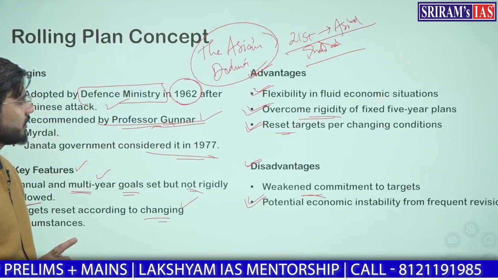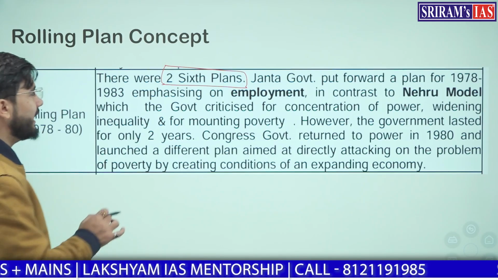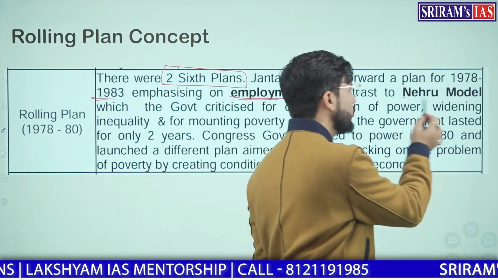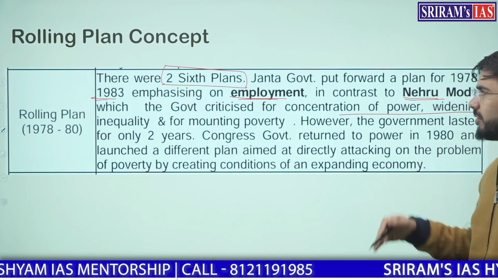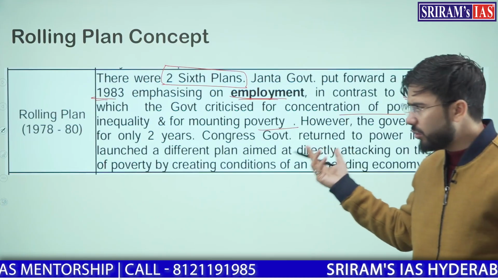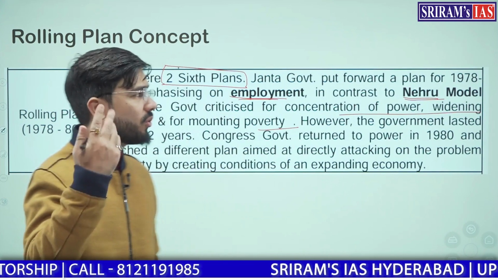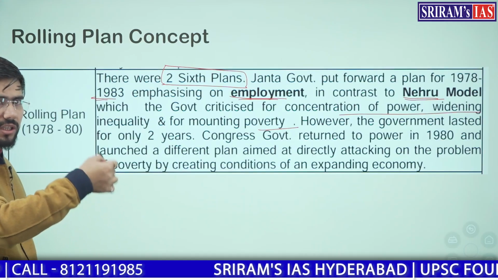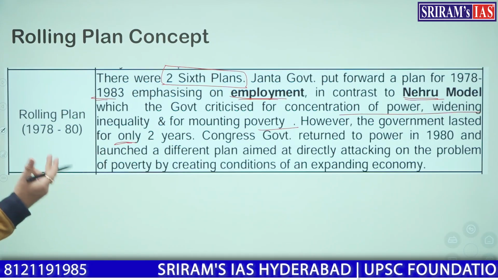Remember this point. Clear? So then the Janata government put forward a plan for 1978 to 83, which emphasized employment in contrast to the Nehru model. Clear? The government criticized the Nehru model for concentration of power, widening of inequality, and growing poverty. They said that due to this Nehruvian model, we had inequality, poverty and unemployment. That is why we need to focus on employment rather than the reduction of poverty. However, the government lasted for only 2 years. That was the time period of the Janata government.